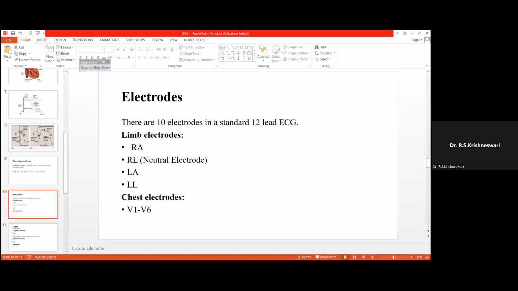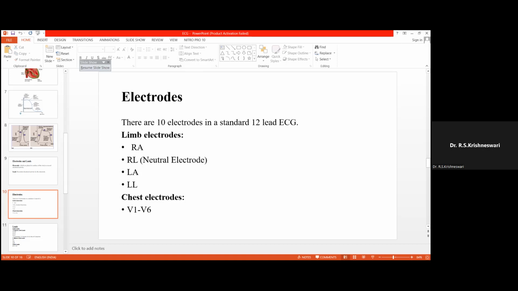electrode, that is limb electrode and chest electrode. Limb electrodes are the electrodes which are placed in the extremities. So the limb electrode RA is placed in the right arm. Limb electrode RL is placed in the right leg. Limb electrode LA is placed in the left arm. And limb electrode LL is placed in the left leg. So these are the 4 limb electrodes.